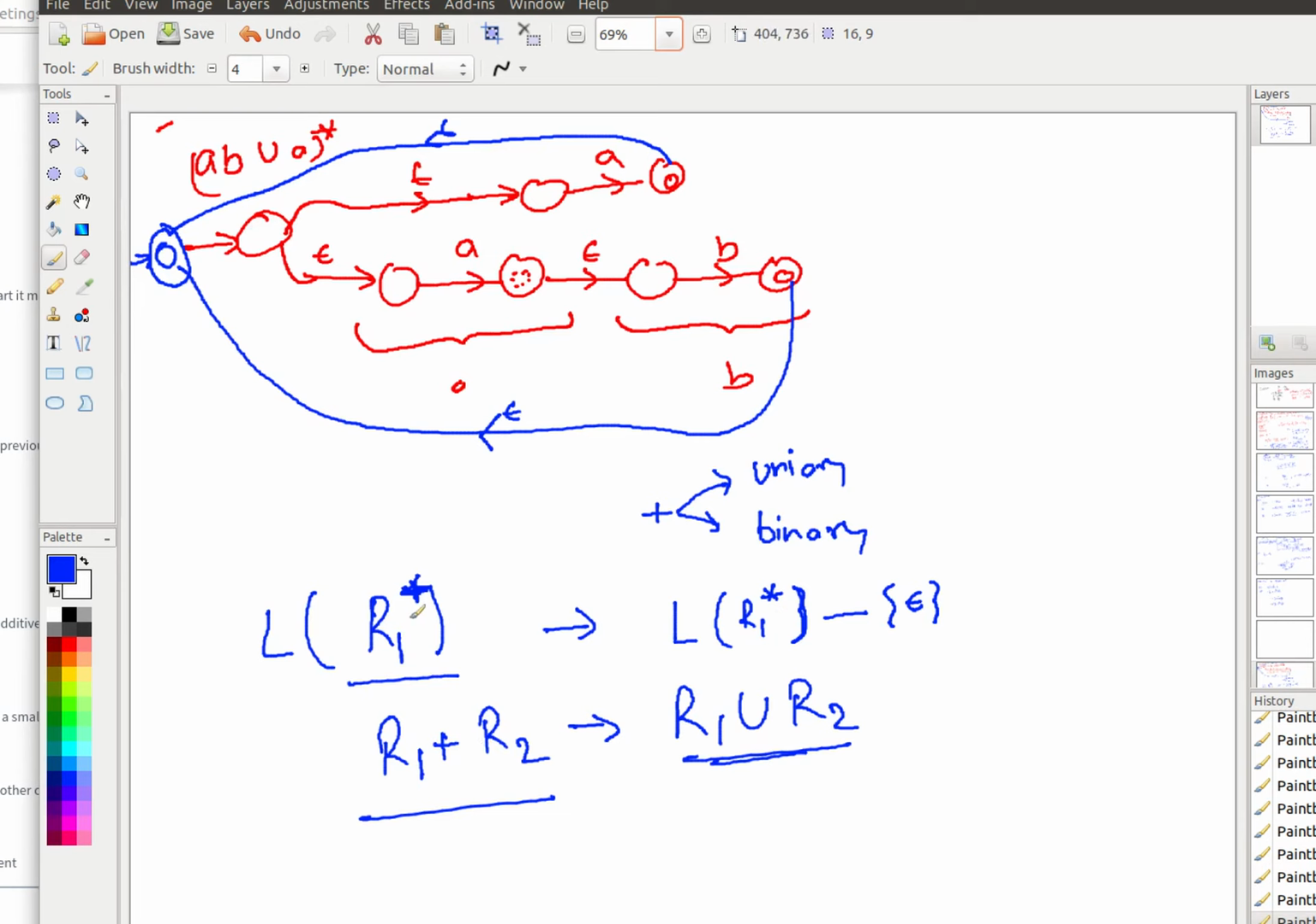Otherwise, when plus is in the power position, it says that epsilon is deleted from the star. All strings of length at least 1 built from R1 concatenations. So R1 to the power 0 is not considered in the union. Correct, so at least one time it should be present.